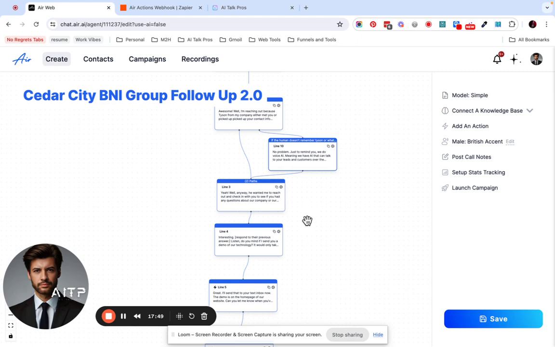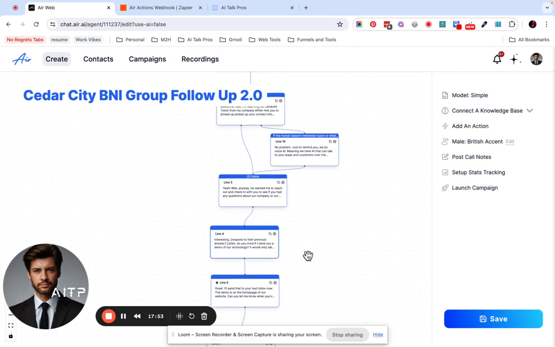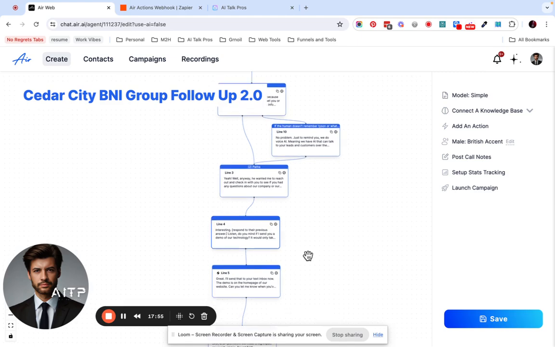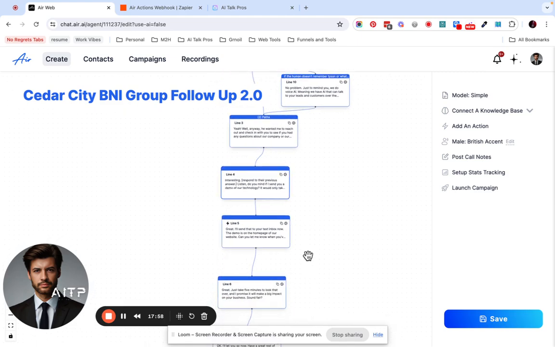Listen, do you mind if I send you a demo of our technology? It would only take 5 minutes of your time. Yeah, sure. Why not? Great. I'll send that to your text inbox now. The demo is on the homepage of our website. Can you let me know when you've received the message? Yeah, I'll let you know. Perfect. Just take 5 minutes to look that over, and I promise it will make a big impact on your business. Sound fair? Yeah, sounds good.